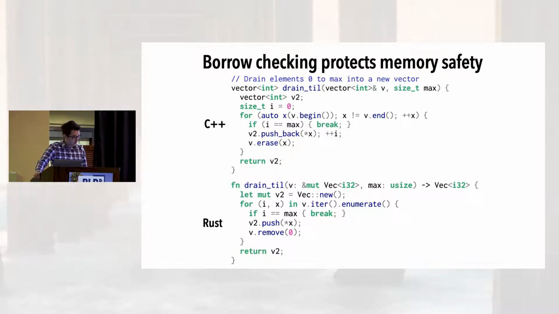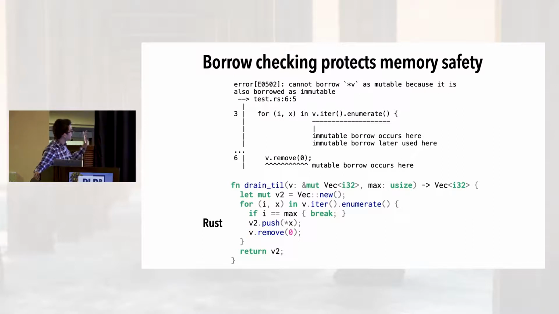So that brings us to Rust. Here's the same C++ program, but written in Rust. It has the same arguments, the same vector v2, a slightly different way of creating an enumerated iterator, a push onto v2, and then a deletion from v. But the main difference is when I ask Rust to compile this program on the bottom, I will get the following error. It says, cannot borrow v as mutable because it is also borrowed as immutable, correctly observing that v.iter creates a pointer to v and that v.remove tries to mutate v, successfully identifying our memory safety bug.